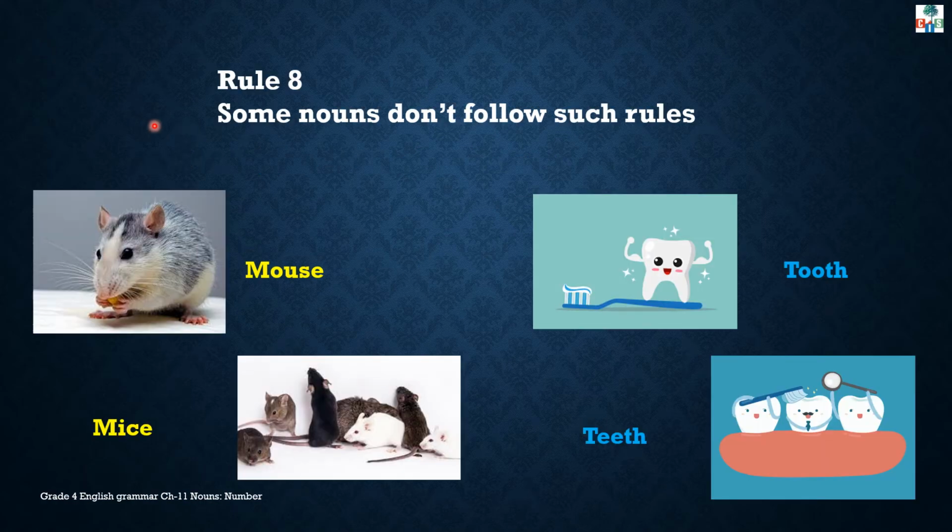Rule number 8. Some nouns don't follow such rules. For example, mouse. It is a singular noun, and when you change it into plural, it will become mice. Tooth, teeth. Foot, feet.